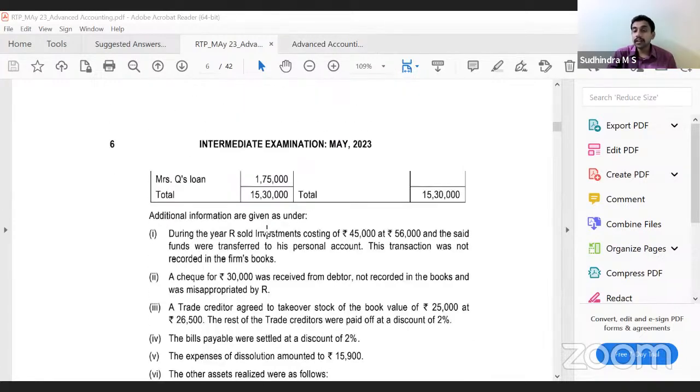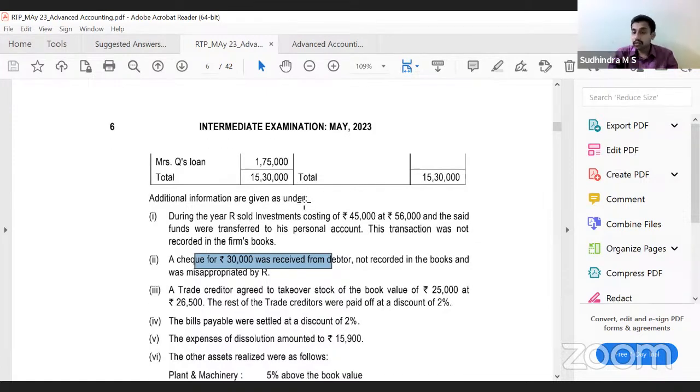How do we recognize that? Investment account 45,000, P&L account 11,000, into the partner's capital. Same way, 30,000 we have to receive from one of the debtors. So R's capital account is debited, credited to debtors account, so accordingly we would have closed that.